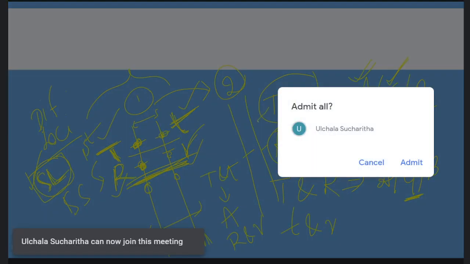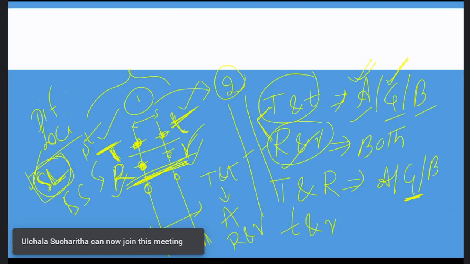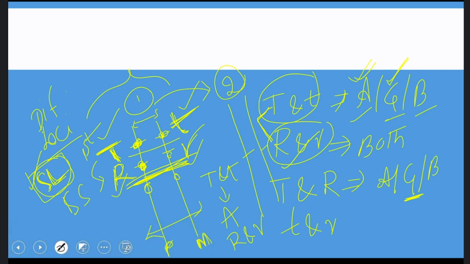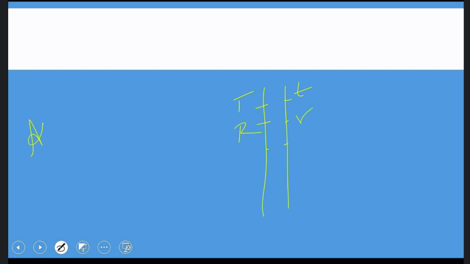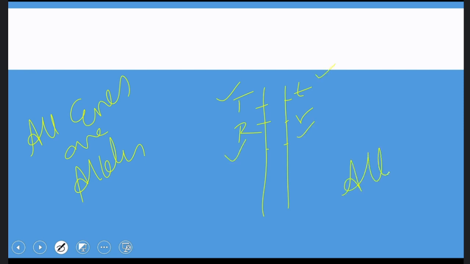But when capital T and capital R are considered together, because they are present on different loci, because they code for different characteristics, they are not alleles. They are said to be just genes. Okay, so the statement, let us see once again. The statement goes like this: all genes are alleles. That means capital T, small t, capital R, small r are alleles. Is it true?